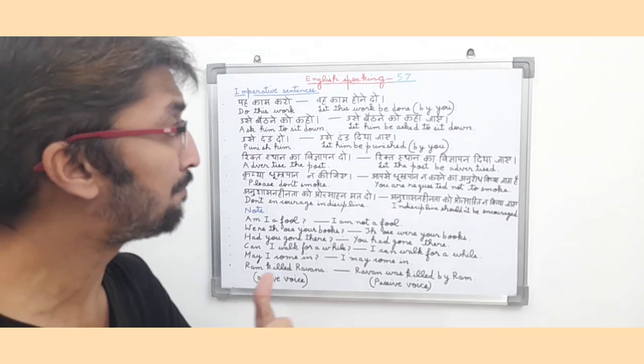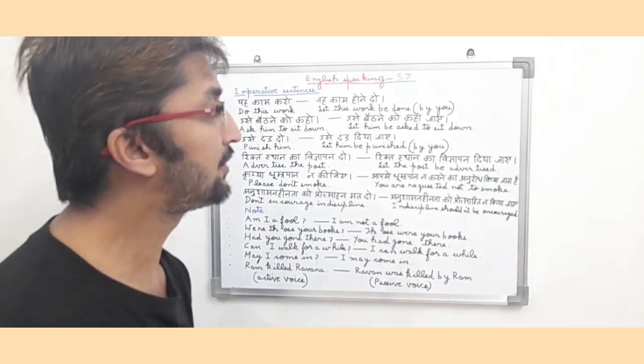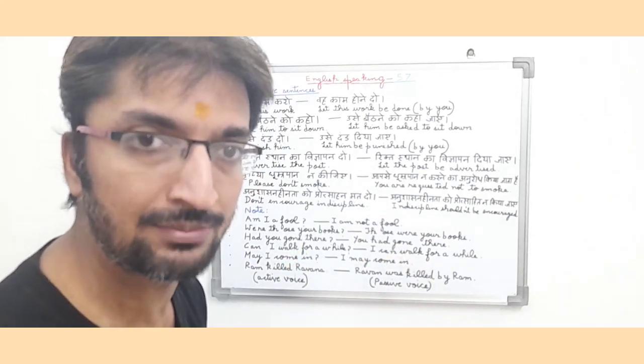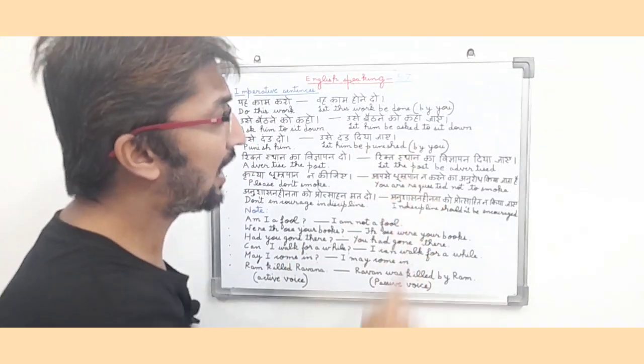Now it will convert into passive voice. उसे बैठने को कहा जाए. So now we will use let before him because now it will become a request type sentence. So let him be asked to sit down.